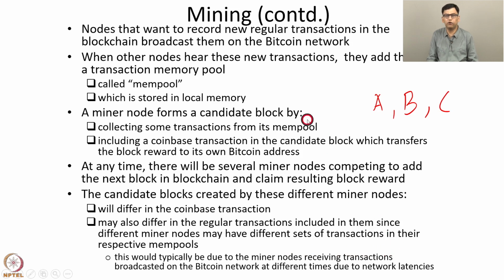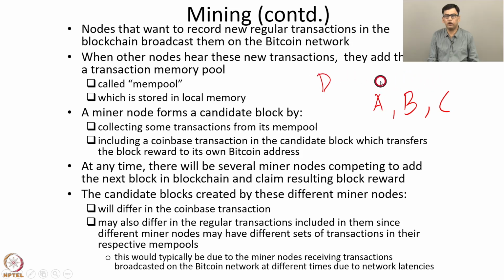Consider a particular node, say D. This node D broadcasts a regular transaction which it wants to include in the blockchain. A is nearest to the node D, so A receives this regular transaction first. B and C receive this regular transaction after some latency.